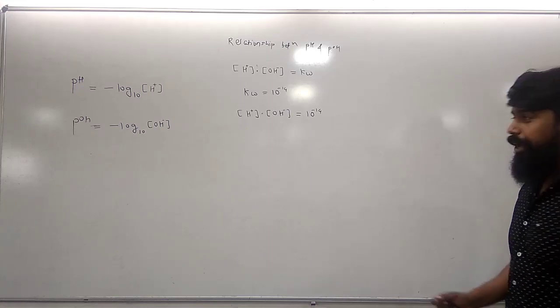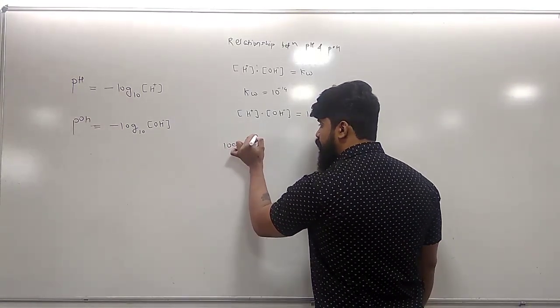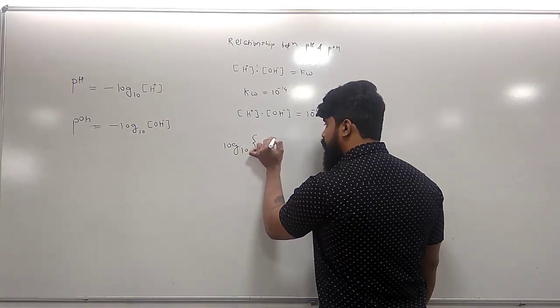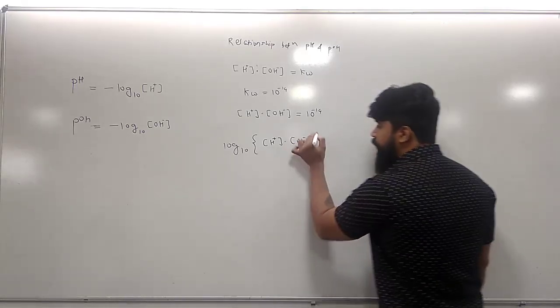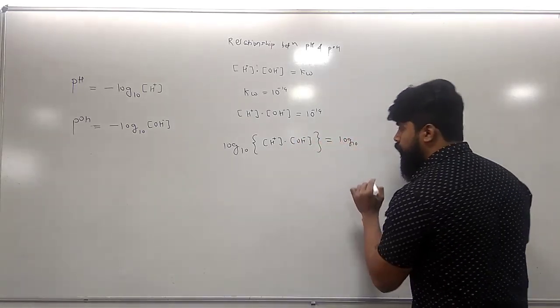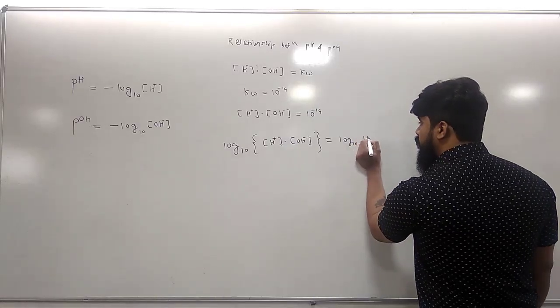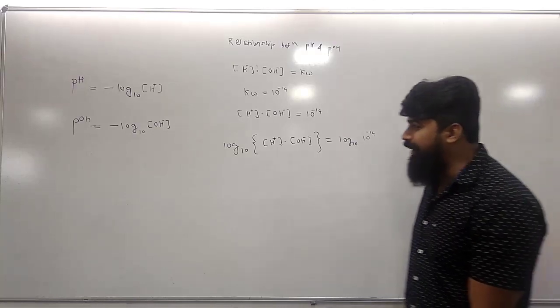Now we are going to take the logarithm of both sides. Log to the base 10 of [H+] times [OH-], and here also log to the base 10 of 10 raised to minus 14. Let's use some basic rules of logarithm here.